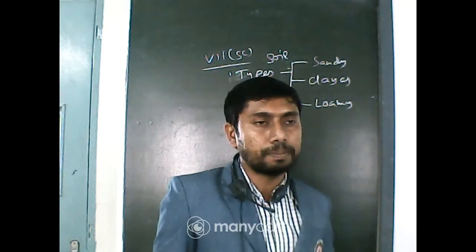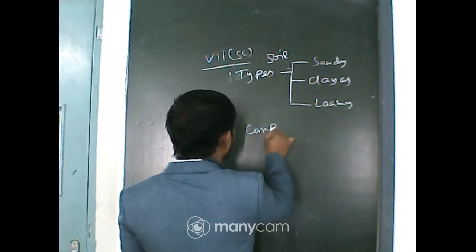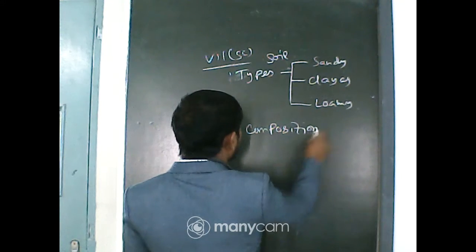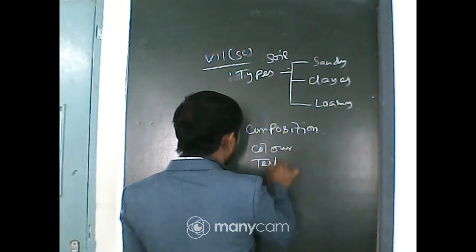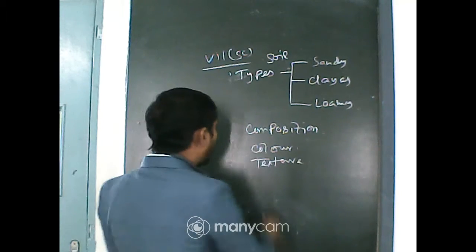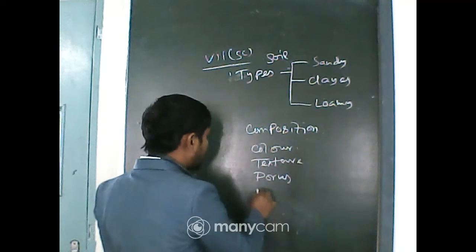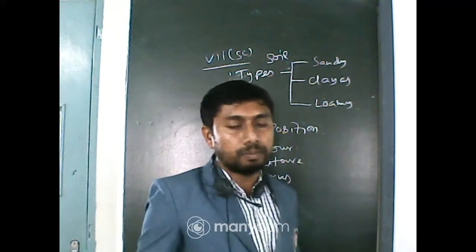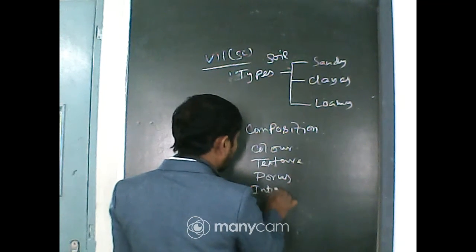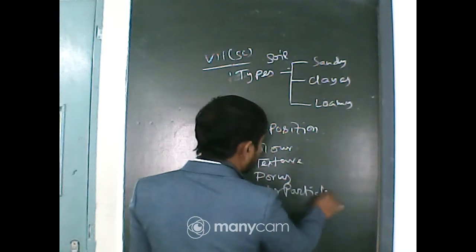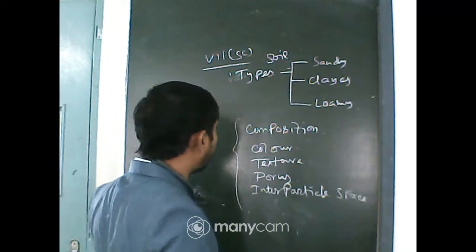Now, in which respect have we classified it? According to its composition, that is the nutrients. Number one, you can also call some color, texture, pore, that is the porous nature, how porous this is, and also the particle distance or interparticle space. So, these are the points with respect to which we have classified it.